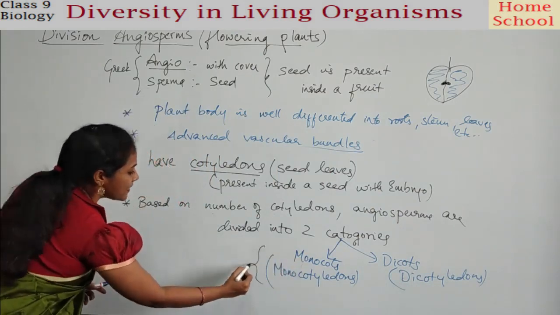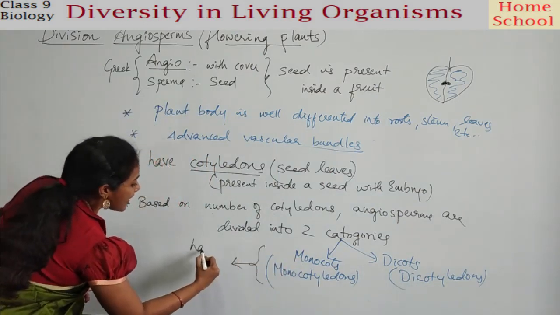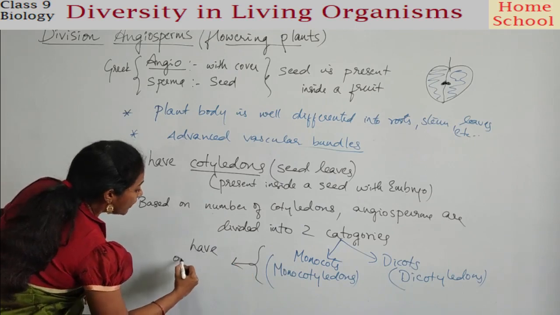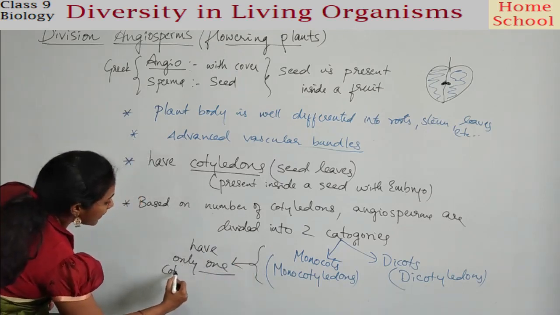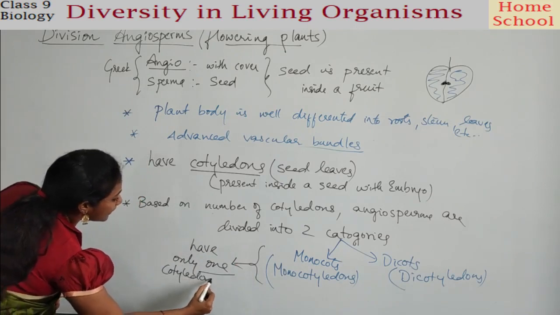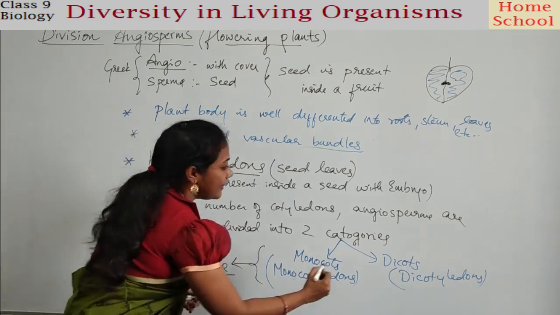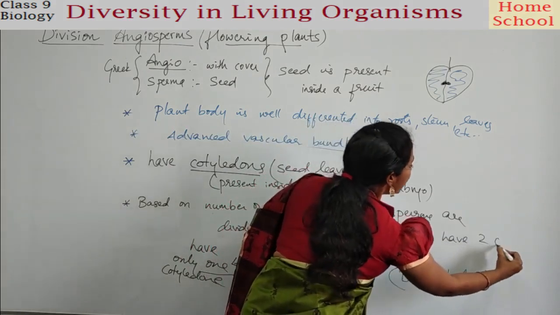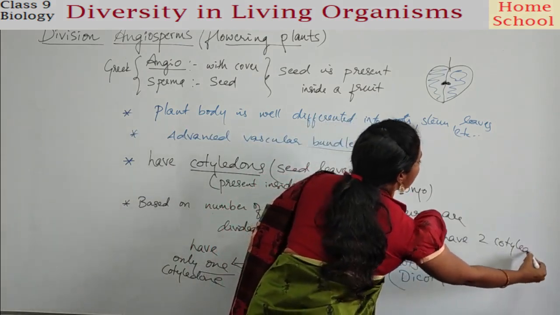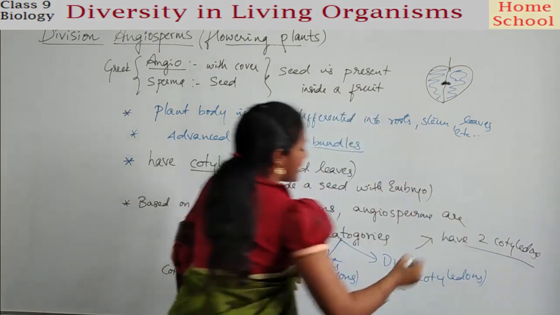So what do you mean by monocots, guys? The name itself says monocots have only one cotyledon, and dicots have two cotyledons. This is the major difference, guys.